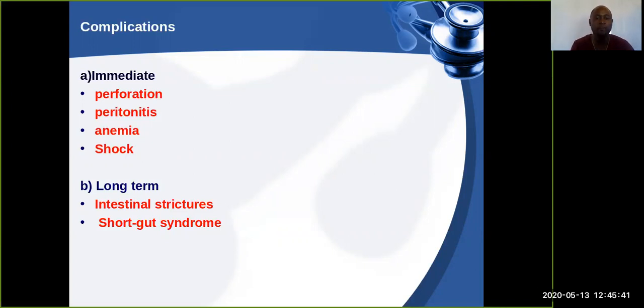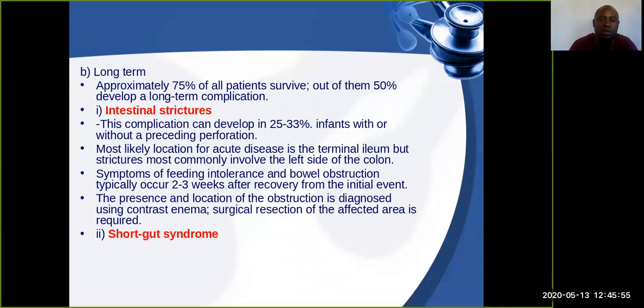Let us look at the long-term complications. The long-term complications, these are the ones that will come in after surgery. We'll talk about short gut syndrome, also intestinal strictures that are formed as a result of surgery. But if we look at the survival, approximately 75% of all patients after a good surgery has been done have a good outcome and with fewer complications. If we look at the intestinal strictures, it develops in between 25 to 33%.